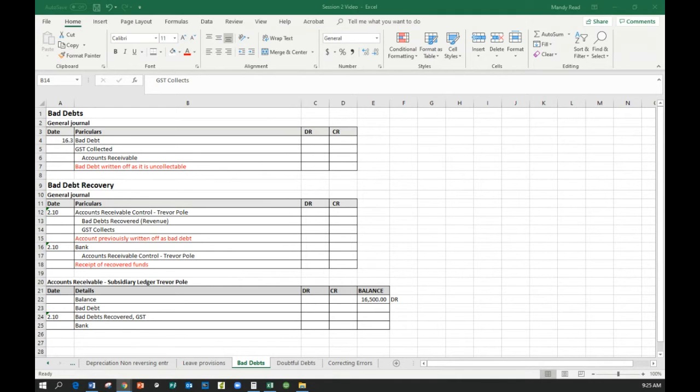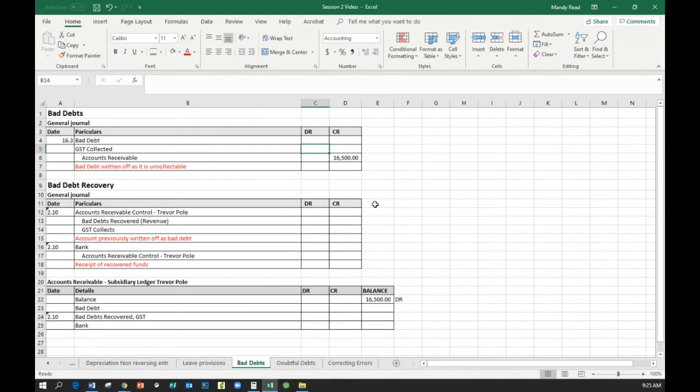So World Travel has now received information that Trevor Pohl has gone to Brazil and he may never return. Although they will continue to attempt to trace Pohl, World Travel have decided to write off the amount owing as a bad debt on the 16th of March. So the full amount that they are writing off from the accounts receivable is $16,500.